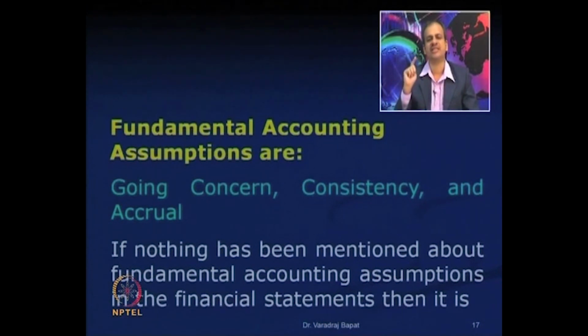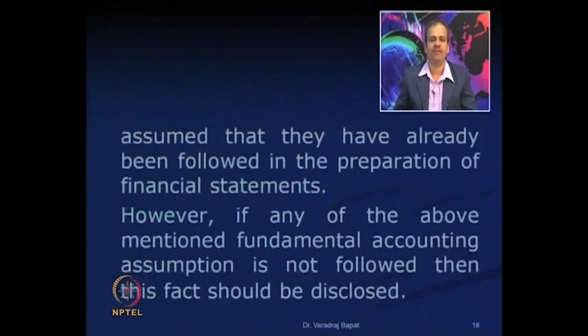There are three assumptions. First is going concern, we already discussed it. Second is consistency, and third is accrual. These three concepts should always be followed, and any deviation from them will need to be separately disclosed and reported.